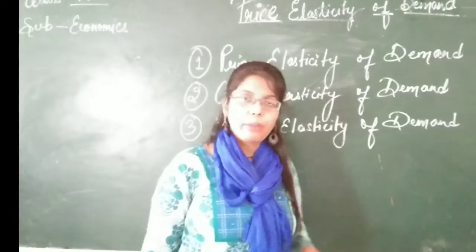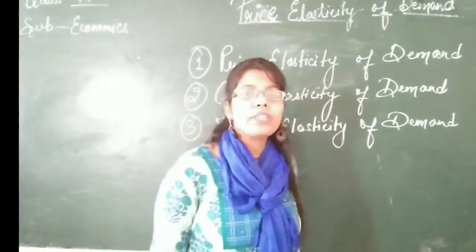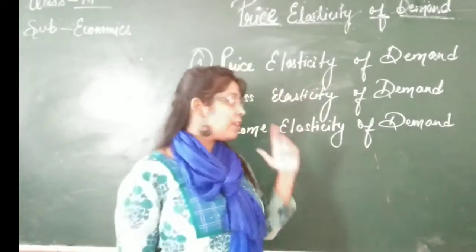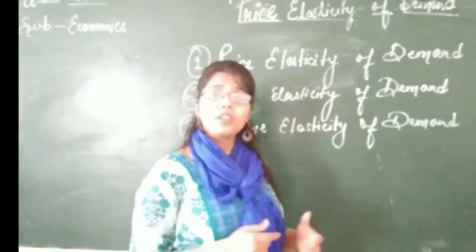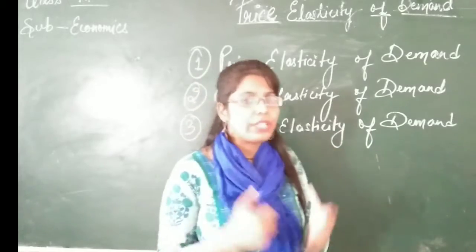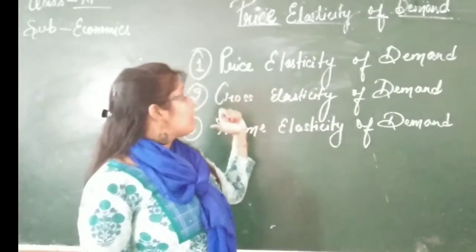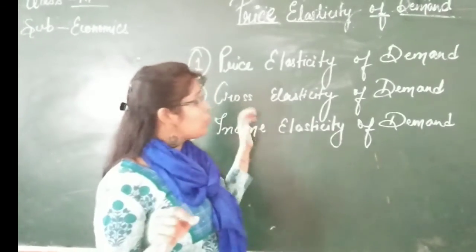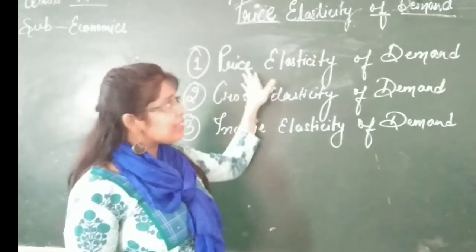More income, more demand; less income, less demand. As you all know, if you have 100 rupees in your pocket, you will demand a certain quantity, and if the income is increased, if anyone gives you 1,000 rupees, you will demand more quantity than when you had 100 rupees. So this is the basic difference: more income, more demand. Being an economics student, you should know the meaning of these two at least. Now we'll proceed to price elasticity of demand.